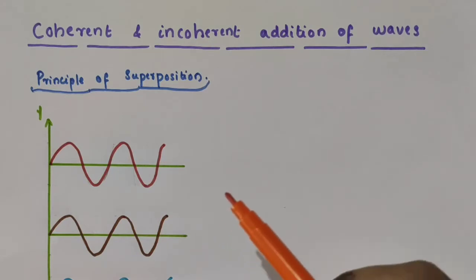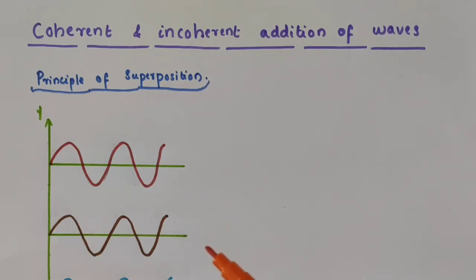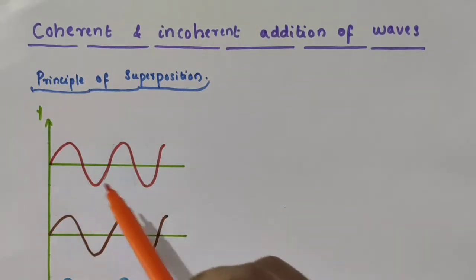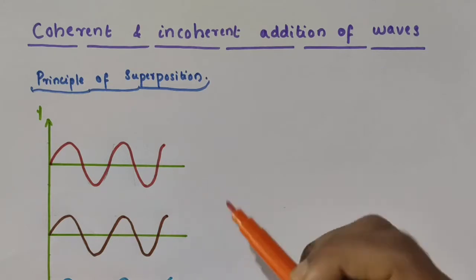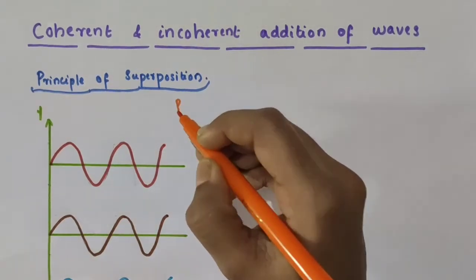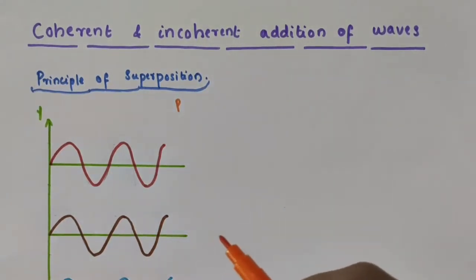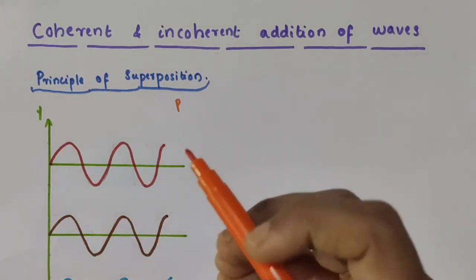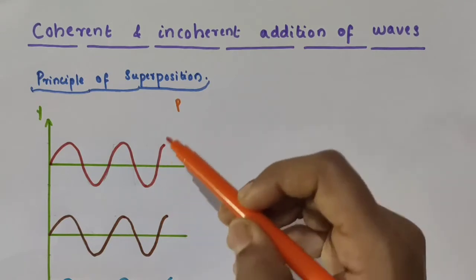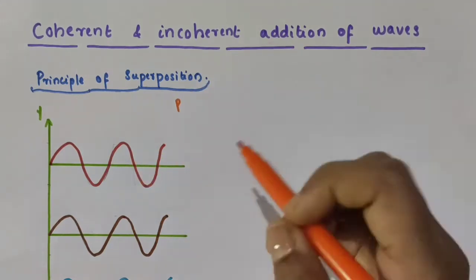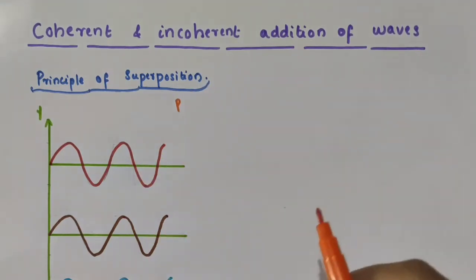For example, for simplicity, consider two waves. One is this red one, another one is this brown one. Consider these two waves propagating in the same medium. Now let an arbitrary point P be any point in that medium.